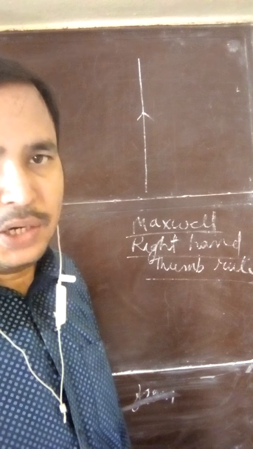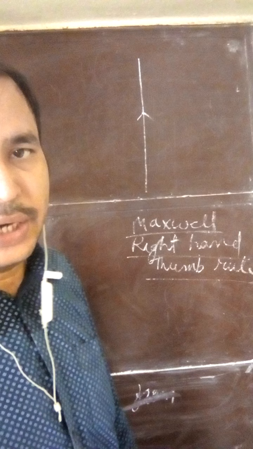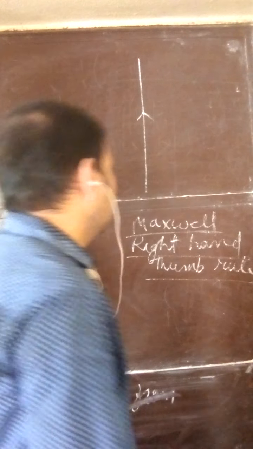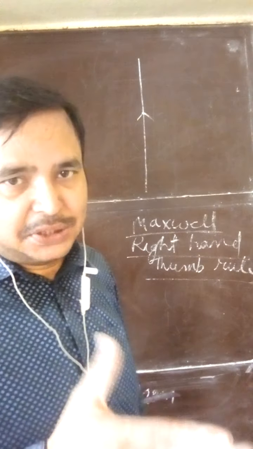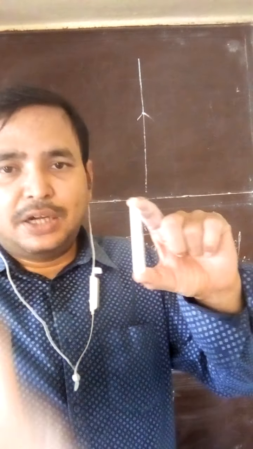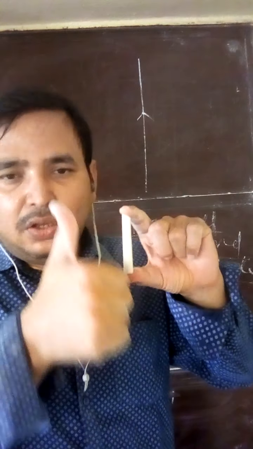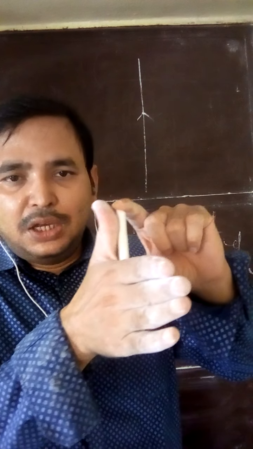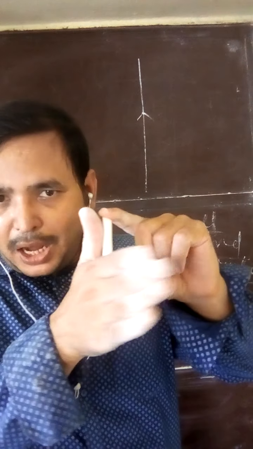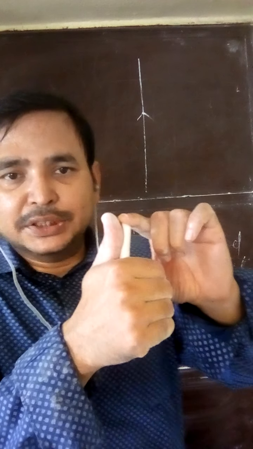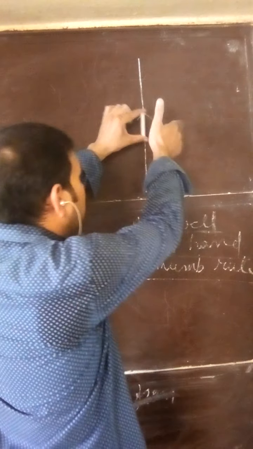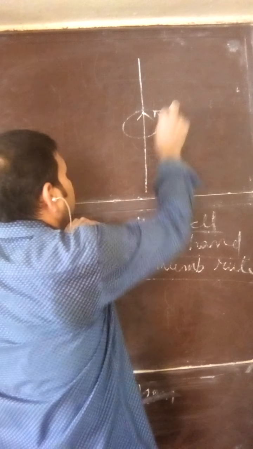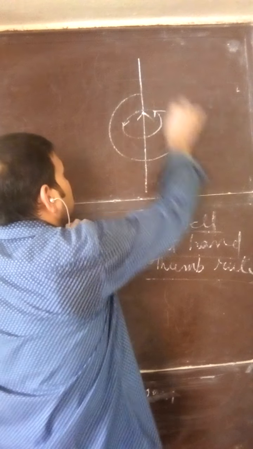So if you can draw the magnetic field lines, you can understand what is the direction and what is the strength. He told that grasp the current carrying conductor in your right hand such that your thumb points in the direction of current. So this is the current carrying wire, current is going upward. So my thumb is in upward direction. Now grasp it in the palm of right hand. So this curling of finger gives that pattern of magnetic field lines. Clear? So this curling, if you draw the curling, the magnetic field lines is circular and it is like this.